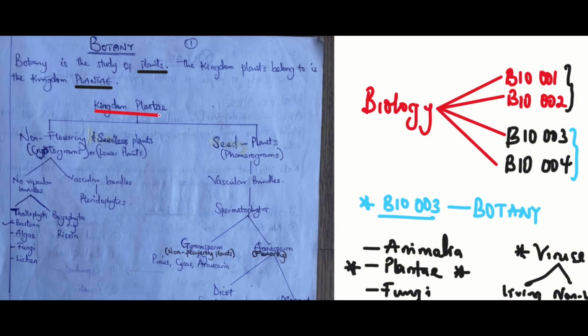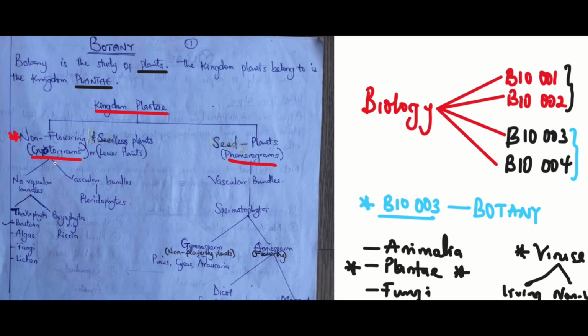The Kingdom Plantae is basically divided into two. We have the cryptogams and we have the phanerogams. The cryptogams are called the non-flowering and seedless plants. In other words, they do not make flowers and they do not possess seeds. But the phanerogams possess seeds. In other words, they are seed-bearing plants.